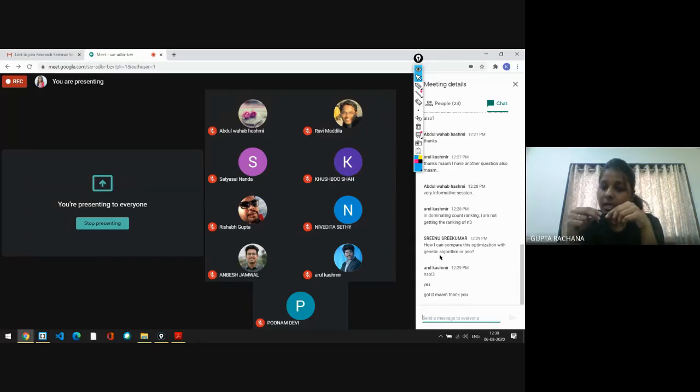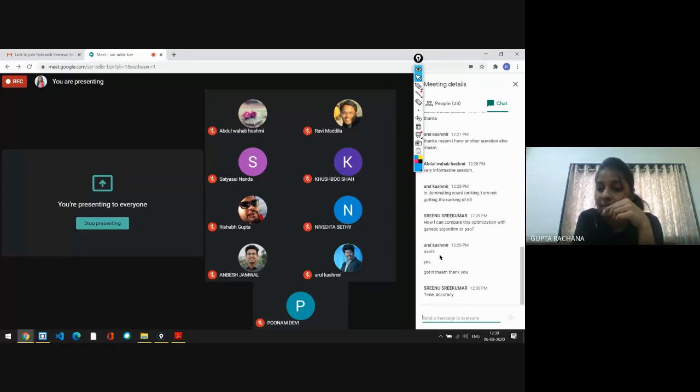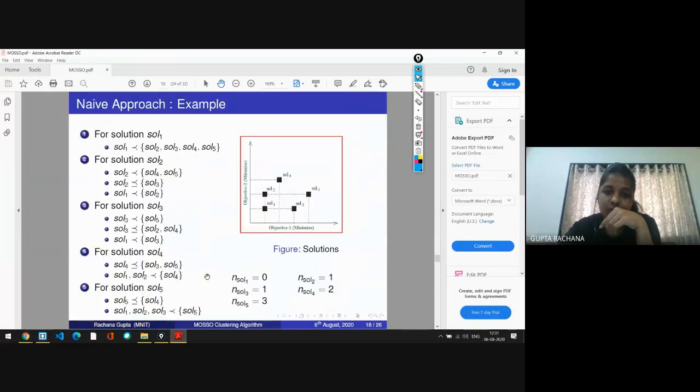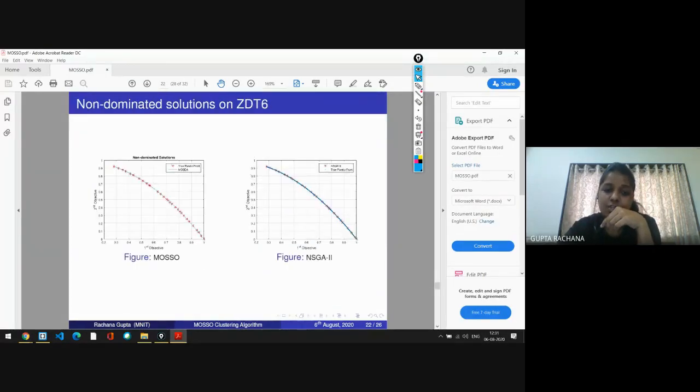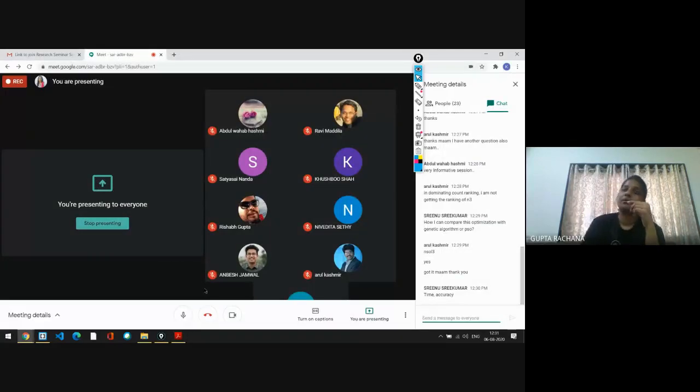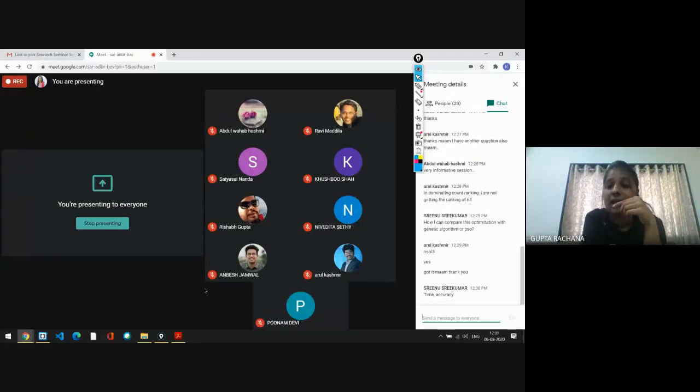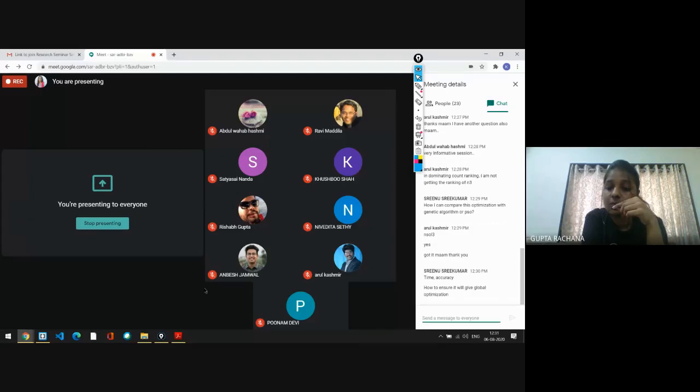In general, for time and accuracy, you can show your Pareto chart, as I have just shown over here. Accuracy is measured with GD, that is generational distance, inverse generational distance, and spacing.